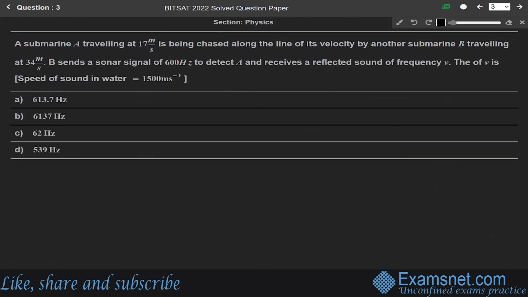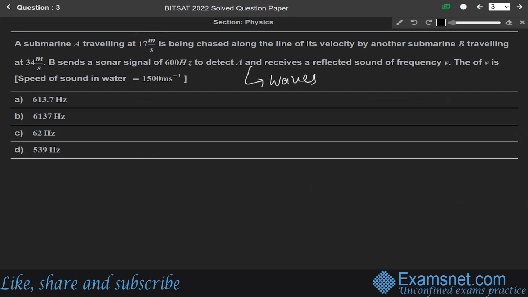Now next question, third. A submarine A traveling at 17 meter per second is being chased along the line of its velocity by another submarine B traveling at a speed of 34 meter per second. B sends a sonar signal of 600 hertz to detect A and receives a reflected sound of frequency nu. The value of nu is, okay. So this question is from the chapter of waves.